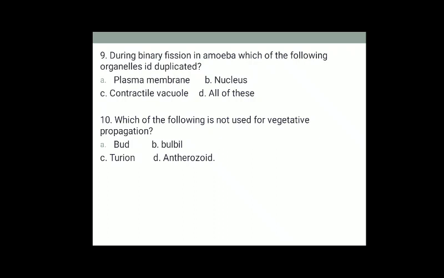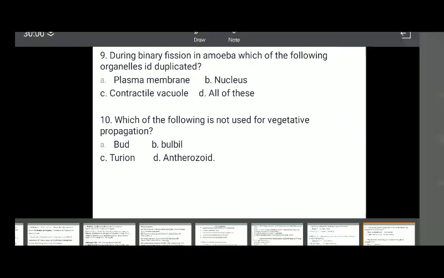Which of the following is not used in vegetative propagation? The correct answer is option D, that is antherozoid, because in sexually reproducing organisms the male gamete is known as antherozoid or sperm and the female gamete is known as egg or ovum. They are not used for vegetative propagation.